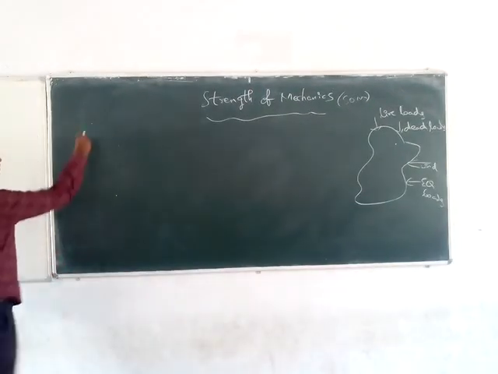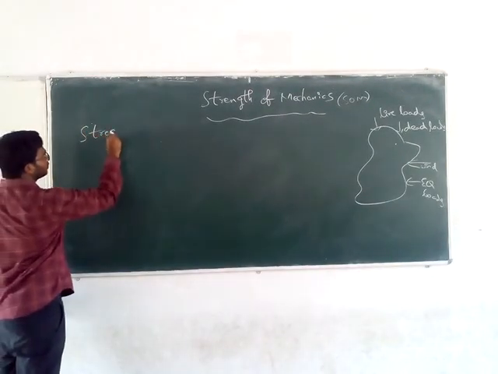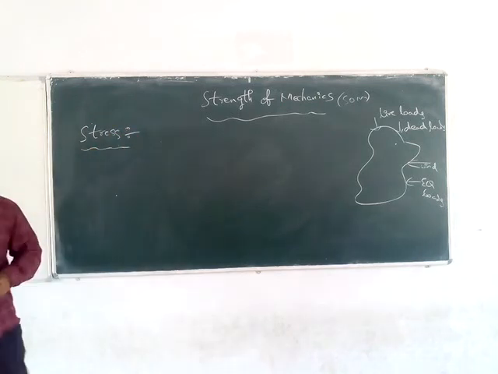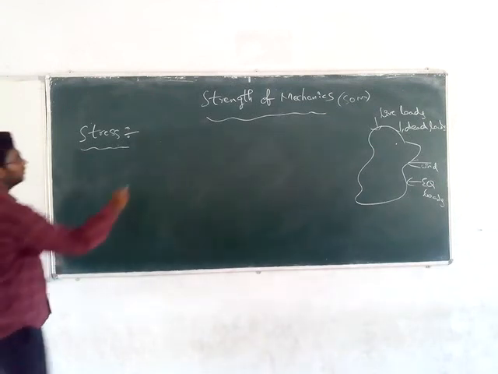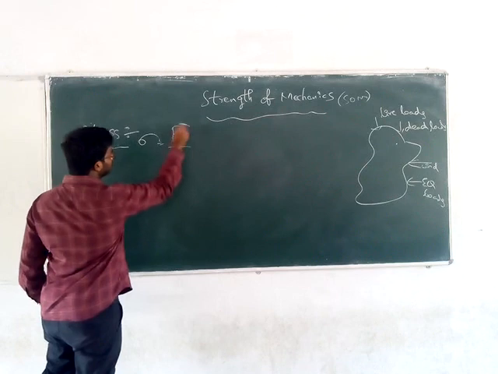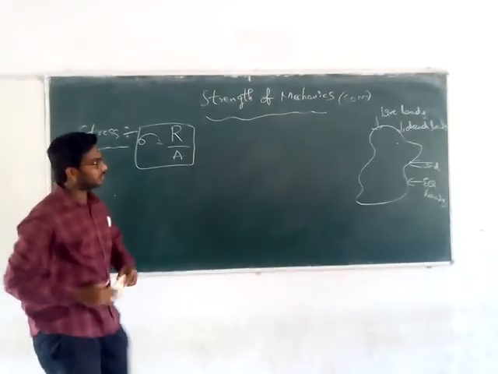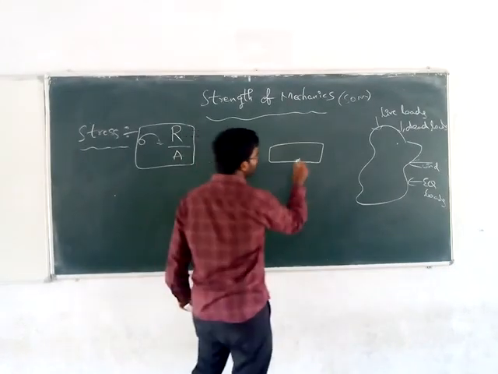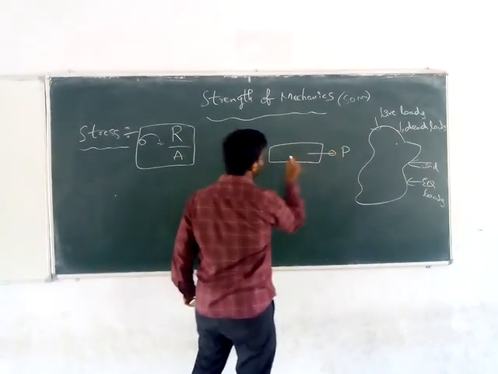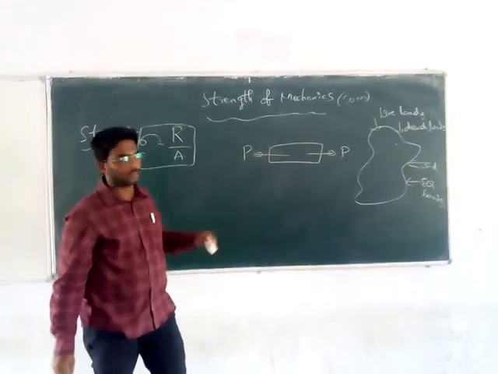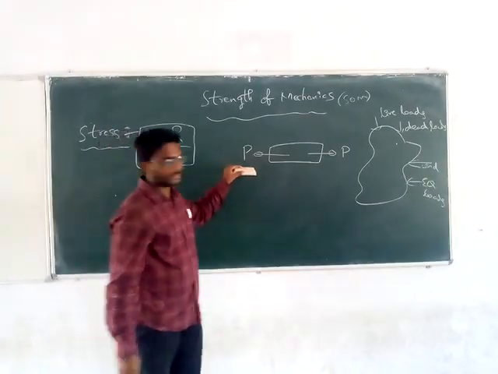Basically, stress. These are nothing but the basics in strength of materials. Stress is nothing but resisting force per unit area. Suppose you take any bar of length L subjected to axial loading P. Axial loading is nothing but the load P applied along the longitudinal axis of the member.